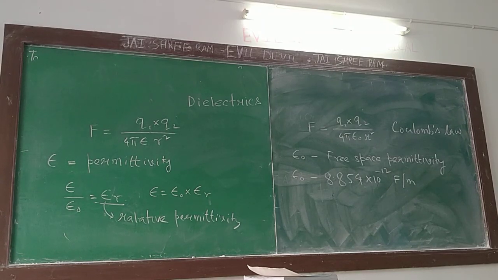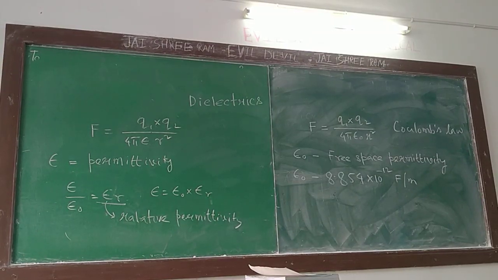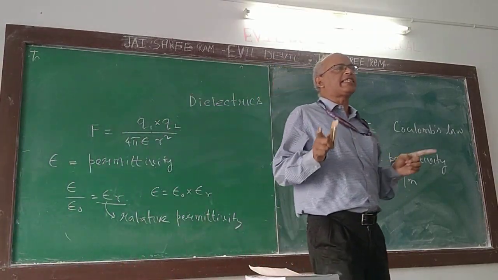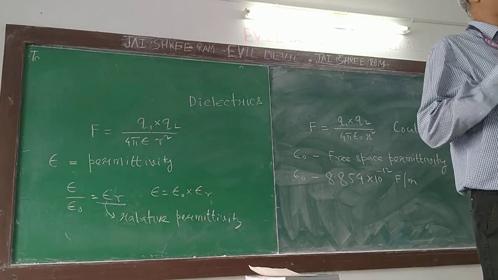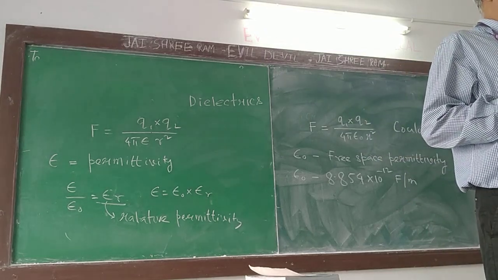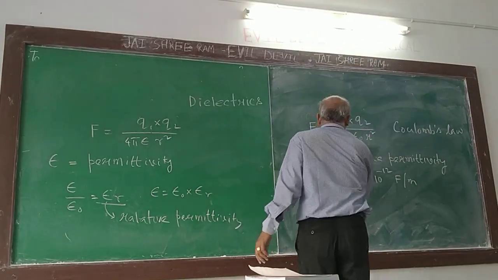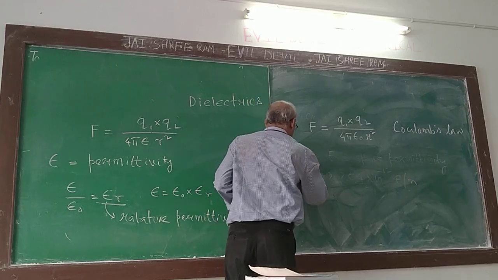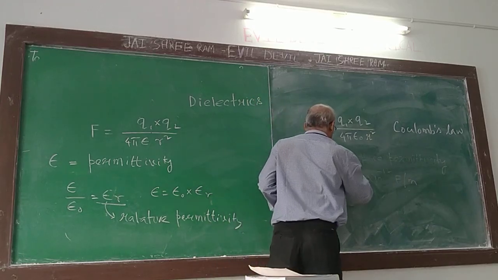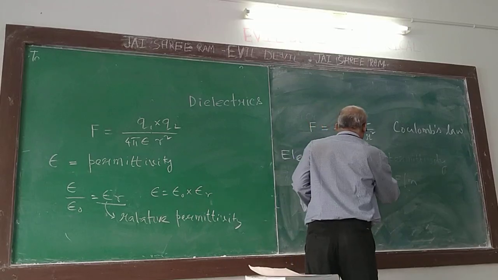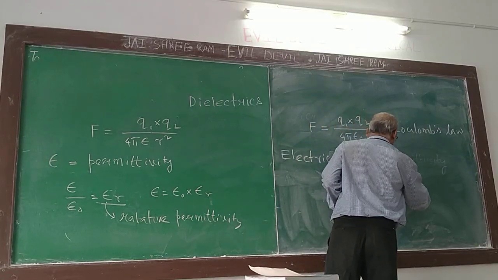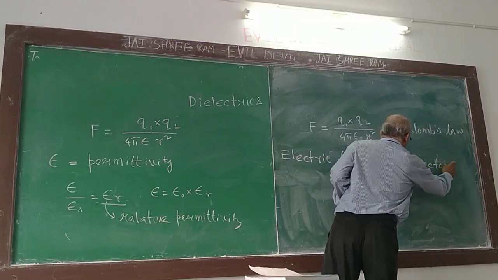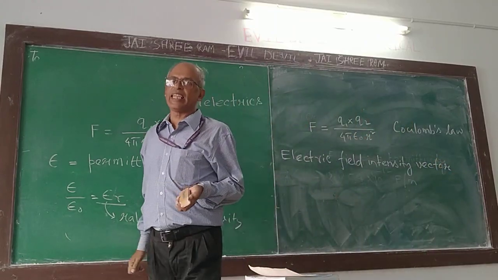In this chapter, in electrostatics and magnetostatics, there are 4 basic vectors. The first vector is the electric field intensity vector. What is that? In this section, you have to deal with 4 vectors. The first is the electric field vector, or electric intensity vector.